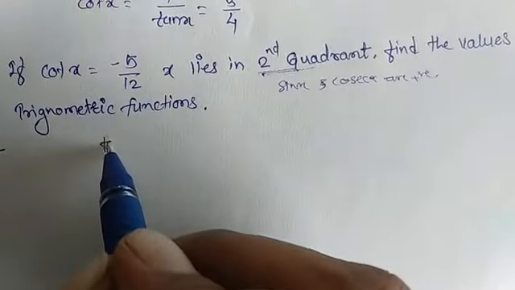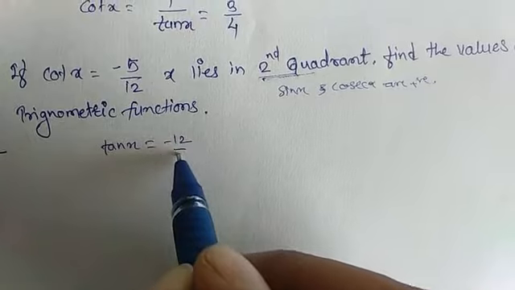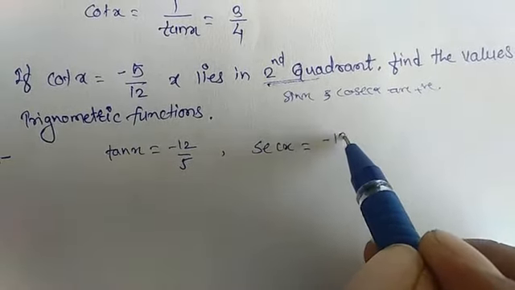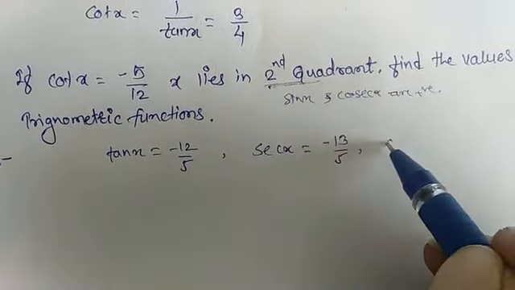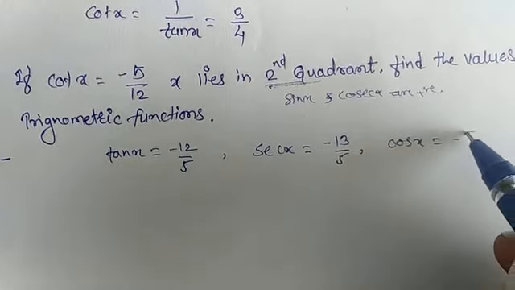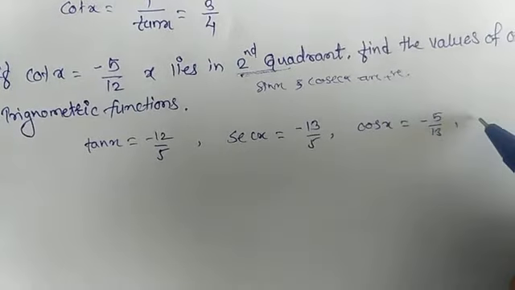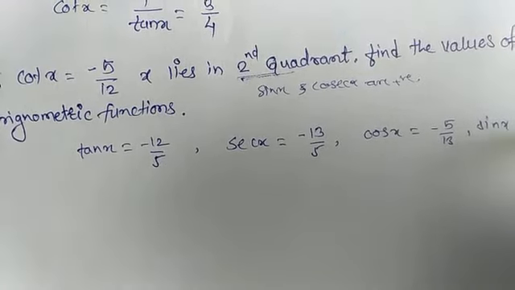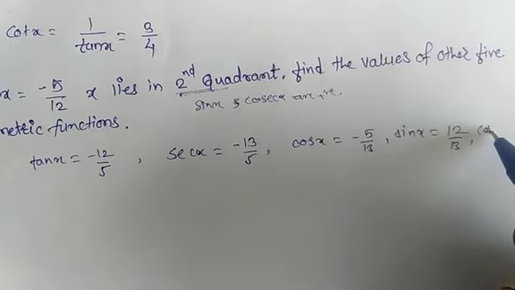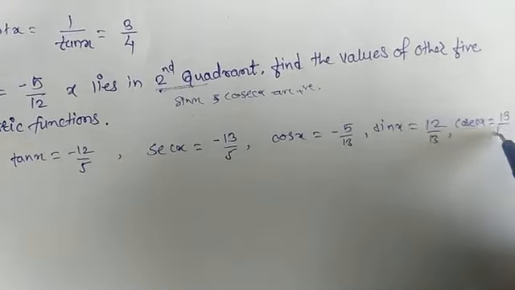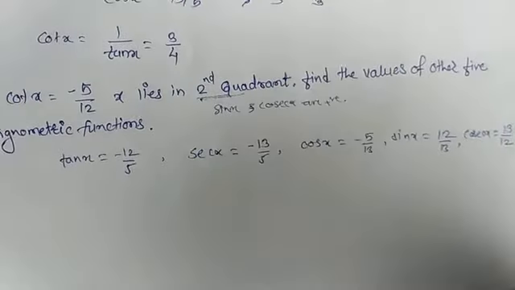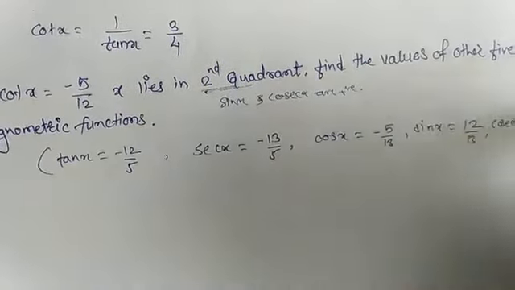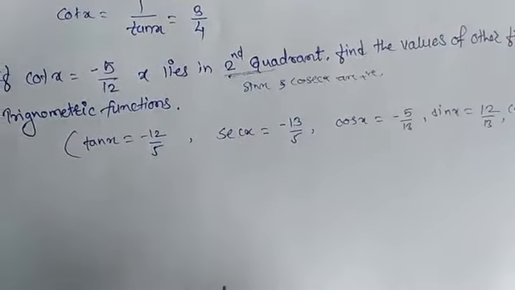So tan x will be equal to minus 12 upon 5. Next, sec x is equal to minus 13 upon 5. Cos x is equal to minus 5 upon 13. And sin x is equal to 12 upon 13. And cosec x is equal to 13 upon 12. These are the values of the remaining 5 trigonometric functions. You have to solve this example by using the given hint.